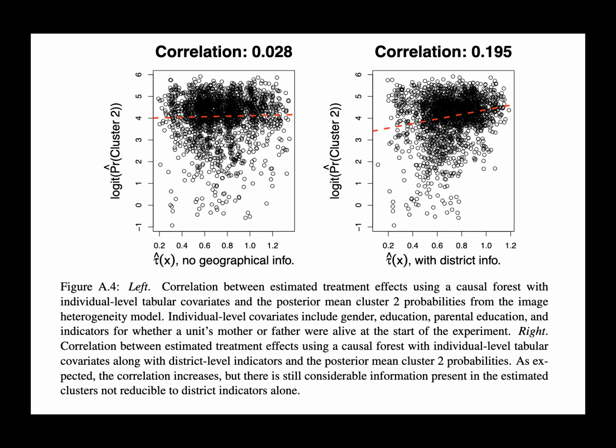S superscript magnitude, subscript WHK, equals the square root of the sum from C equals 1 to C of the quantity: partial derivative of the expected value of probability of Z_i equals K given M_i equals m, with respect to m subscript WHC, squared. Large values of S superscript magnitude subscript WHK reveal locations in the image that, if changed, would lead to large changes in cluster K probabilities. This measure is agnostic about whether those changes would be associated with increases or decreases in those expected probabilities.